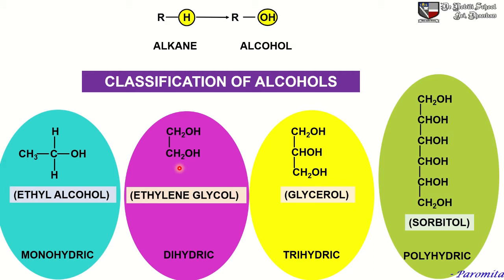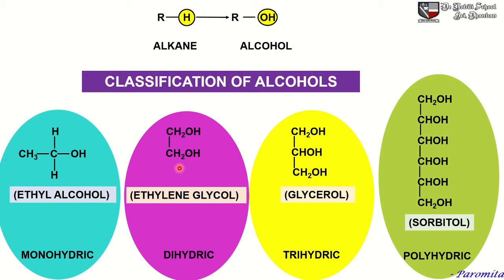Now, what is the test for ethylene? How do we test ethylene in the lab? When ethylene is treated with cold dilute alkaline KMnO4, the pink color of alkaline KMnO4 is decolorized.